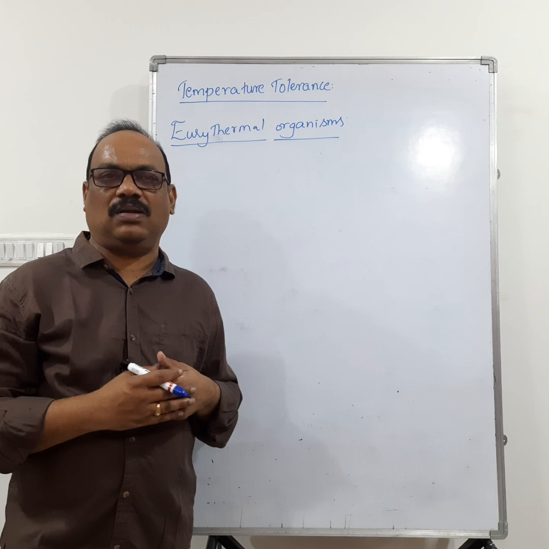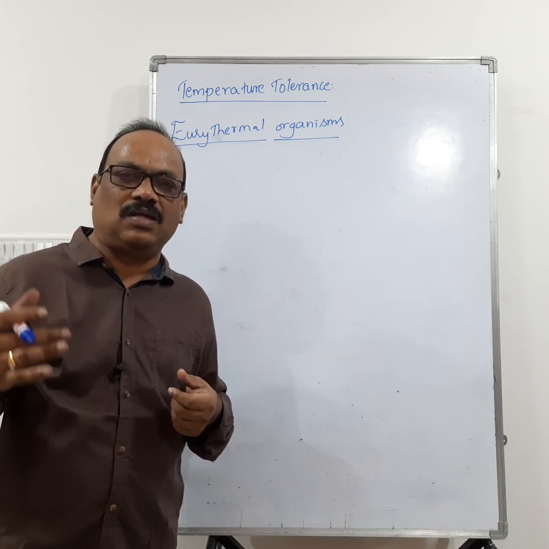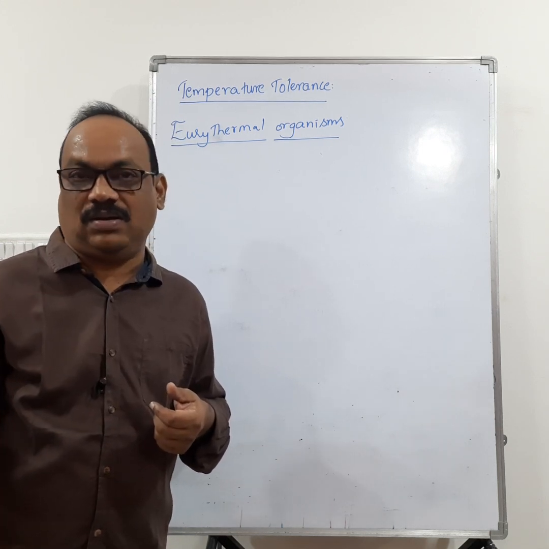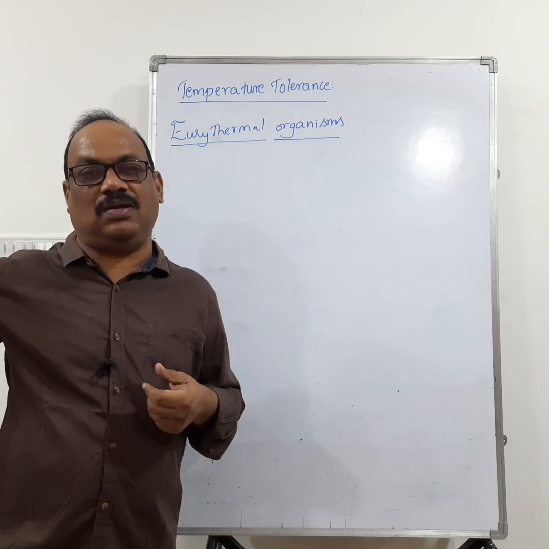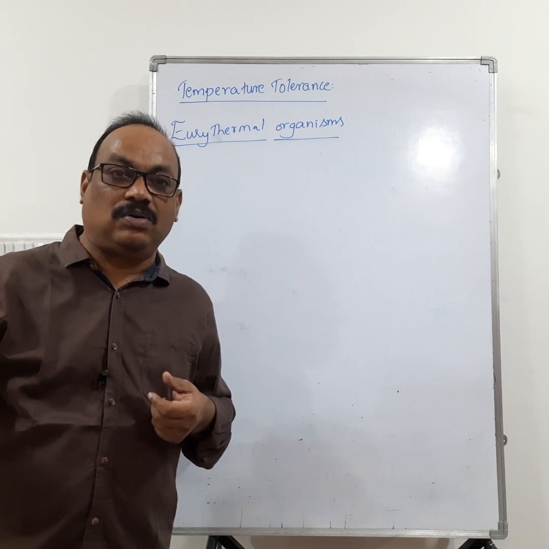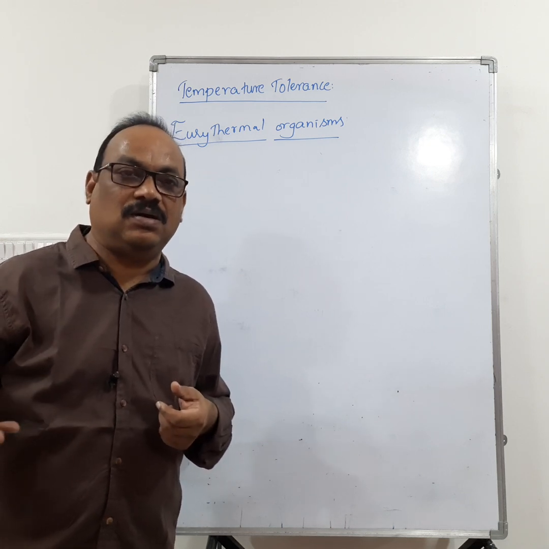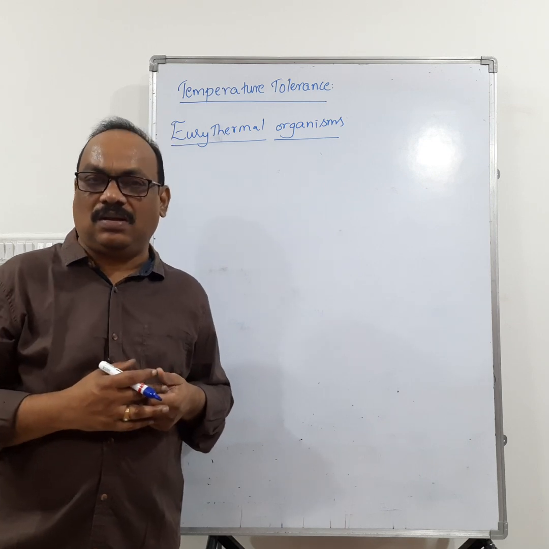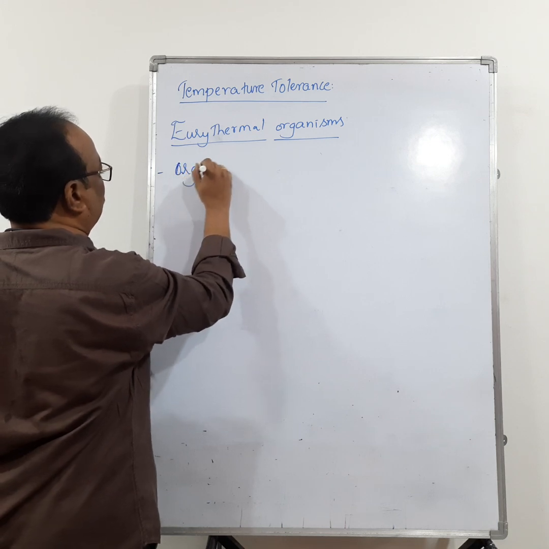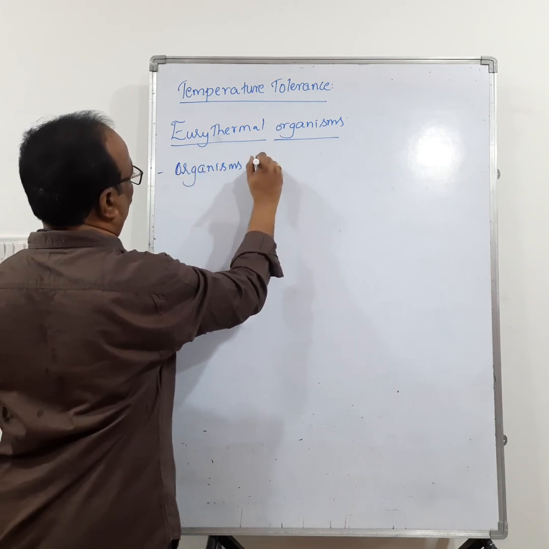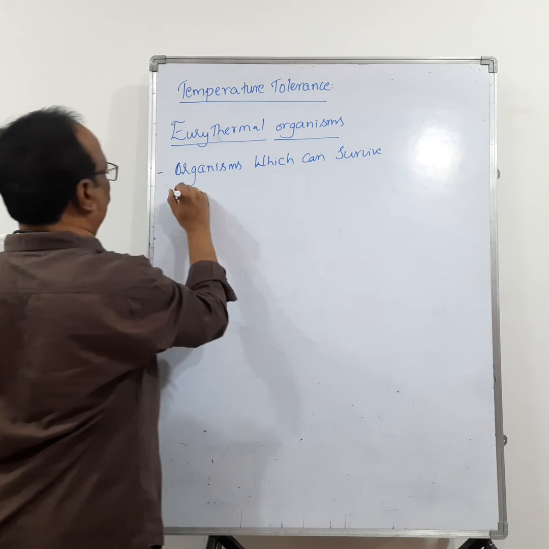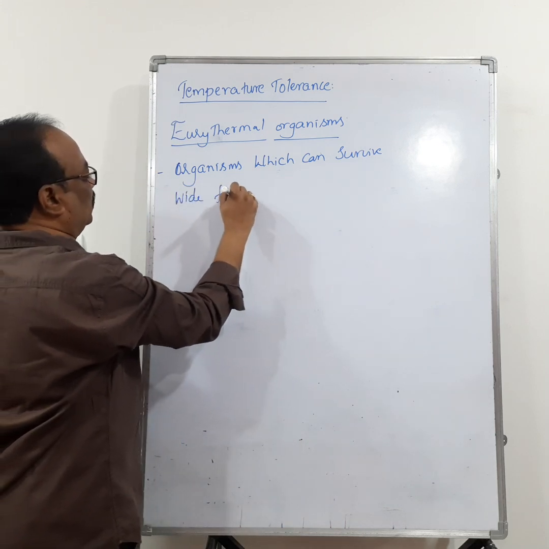What is meant by eurythermal? Eurythermal means the organism can survive wide fluctuations of the temperatures. That means sometimes the temperature may reach 5 degrees centigrade, sometimes the temperature may reach 50 degrees centigrade. If the organism is able to tolerate such wide fluctuations in the temperature, we say that one is a eurythermal organism. Let us see the definition now. Organisms which can survive wide fluctuations of temperature.